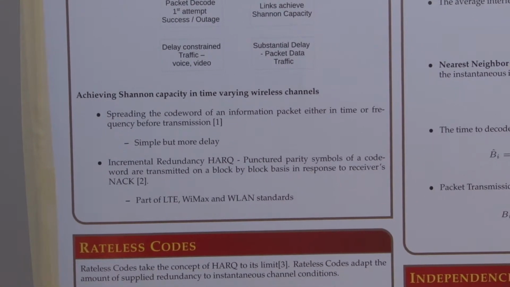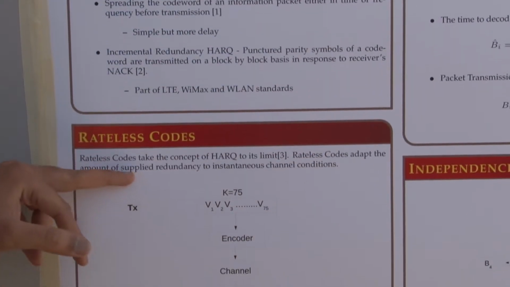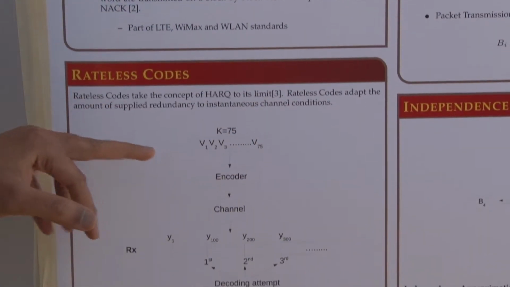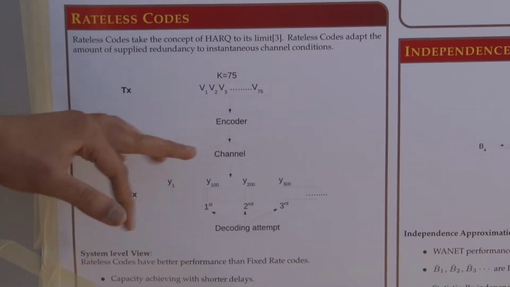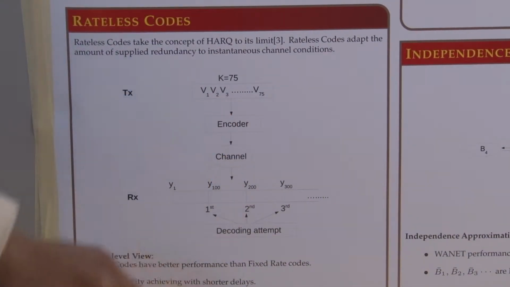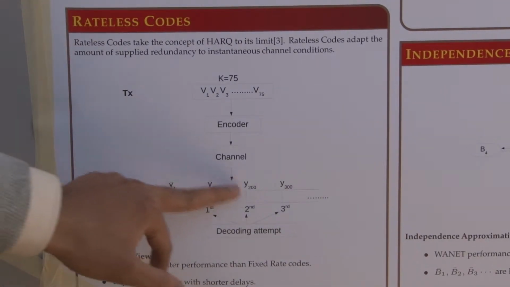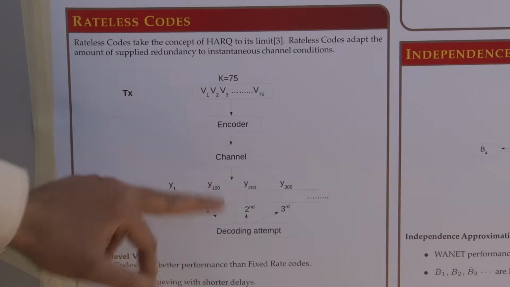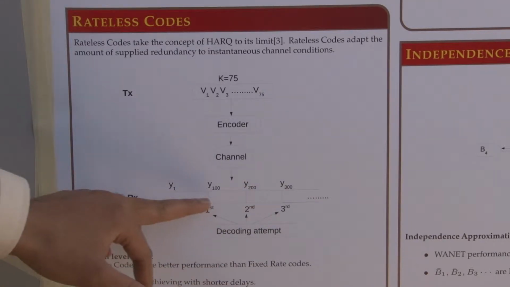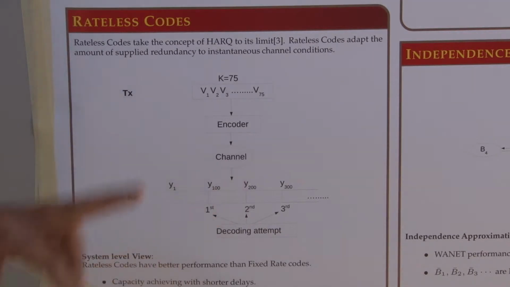The way rateless codes work is that they supply a variable amount of redundancy adapted to instantaneous channel conditions. For example, if you have a 75-bit information vector, you encode it and send it over the channel. The receiver waits for the parity symbols. This is the first symbol, 100 symbols, 200 symbols. When you get the first 100 symbols, you make a first decoding attempt.